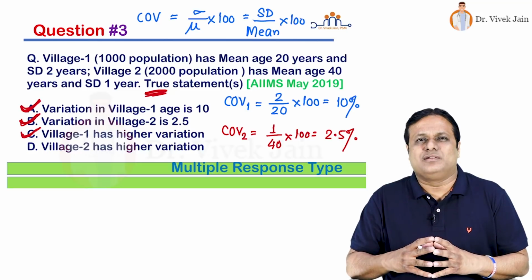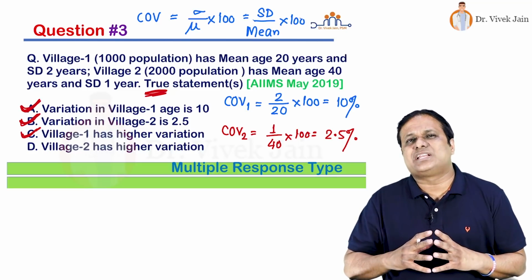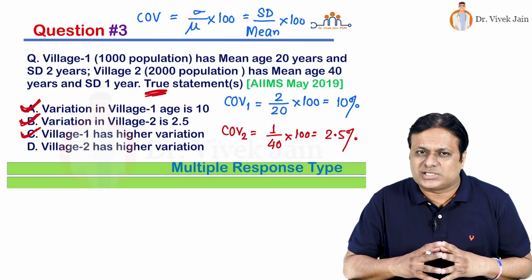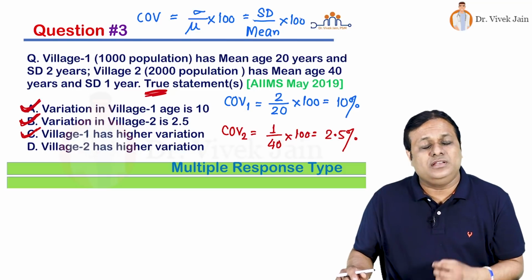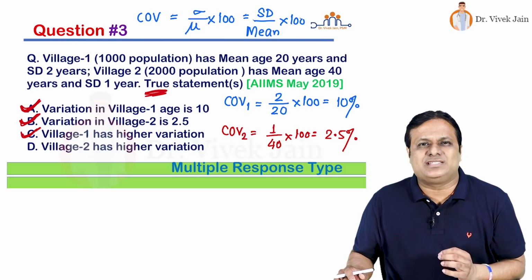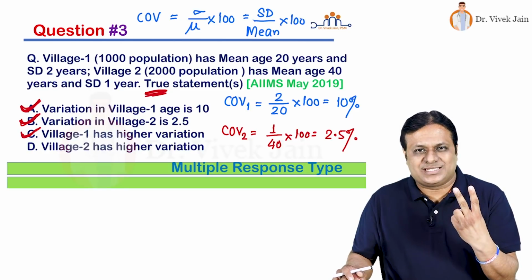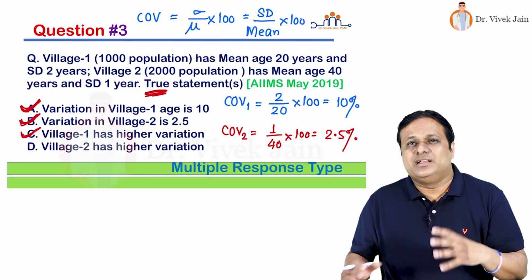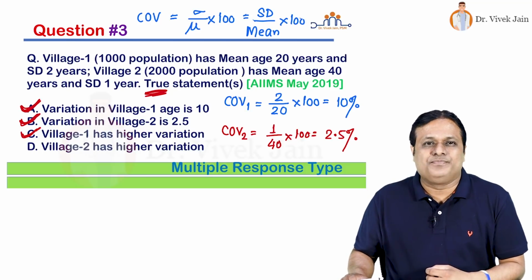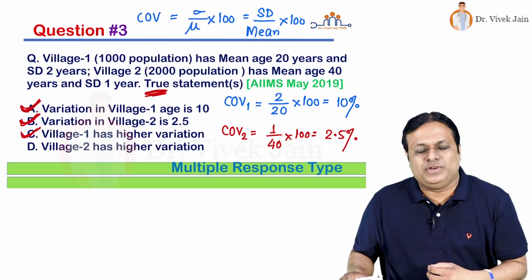So easy question, provided you know the formula and you calculate it very fast. In case rough sheet is not given, in such type of questions you will have to do mental calculations. So you will have to be very thorough with the formula. So friends, please revise the formula from epidemiology, biostatistics, demography and health, and chapter of environment just before going into the exam. Also look at MCH indicators formulae from RCH program of India also.